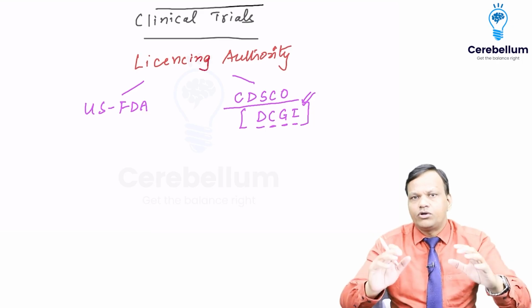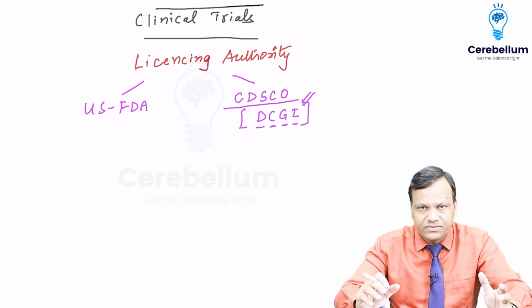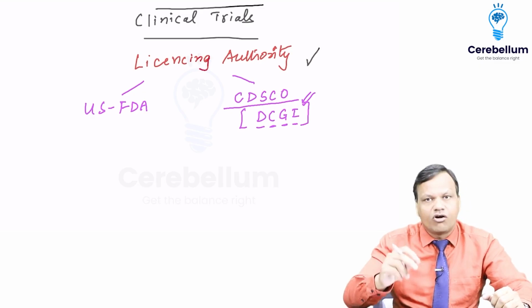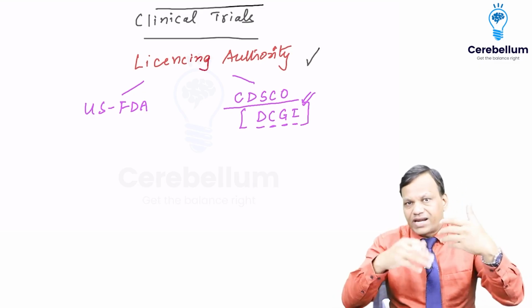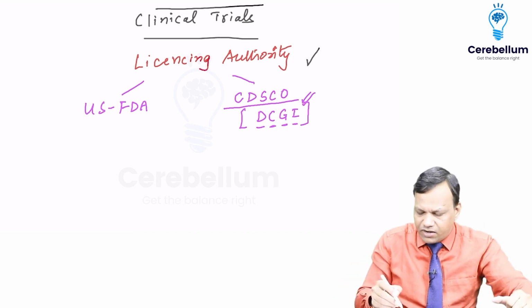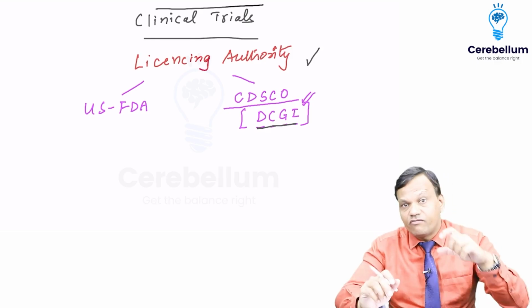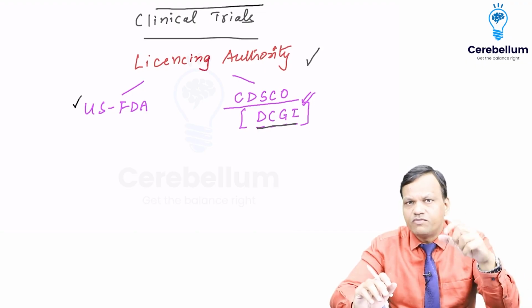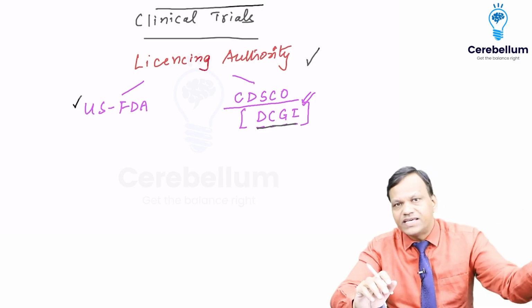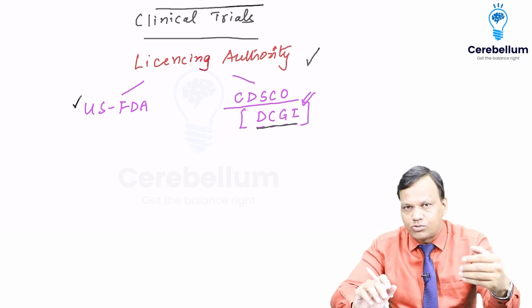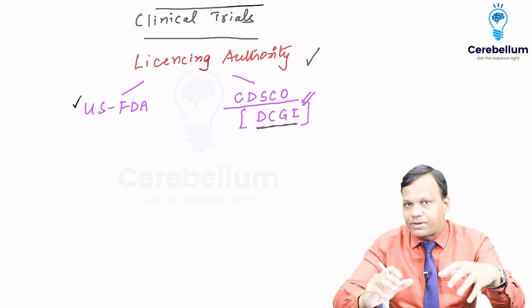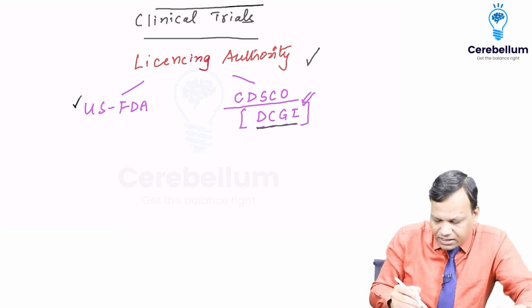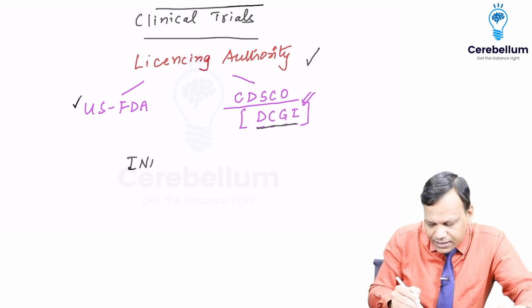Okay, so now we want to test the drug in the clinical trials. We want to start the clinical trials, but for that also we require permission of the licensing authority. If we want to market the drug later on in only India, then we will require the permission of DCGI. But if we want to market the drug worldwide, we will want permission of FDA. So first of all, we will write an application along with the animal data. We will send that application to the licensing authority, and in that application we are requesting for starting the clinical trial. And the name of that application is INDA.